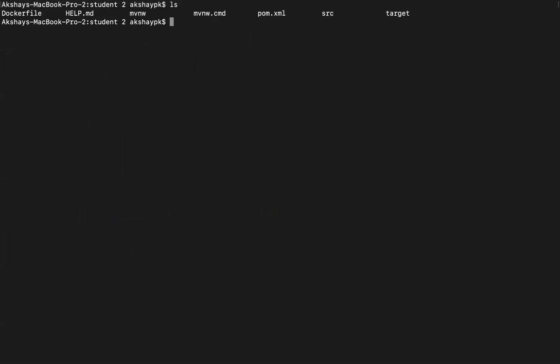So again, in the student2 directory, you have your Dockerfile at the root of your directory. So let's do the Docker build command again. But this time you'll see it's much faster because OpenJDK has already been downloaded to our local cache.